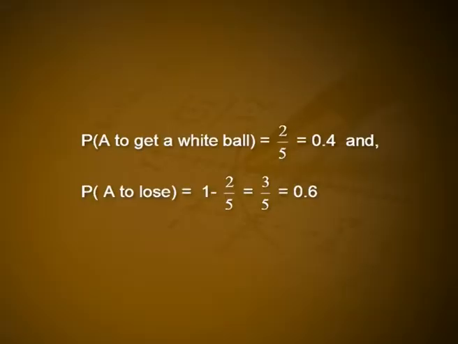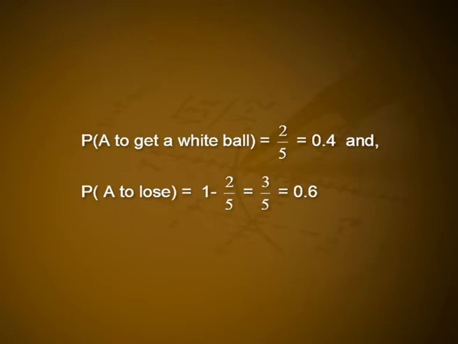Hence, in a maximum of 4 draws, a white ball can be drawn. One's expectation is equal to 200 into probability of getting a white ball plus 0 into probability of getting a black ball. To find the expectations for A, B, C and D. When A is starting the draw, there are 5 balls in the box and out of 5, 2 are whites. Then probability of A to get a white ball is equal to 2 by 5, that is 0.4.